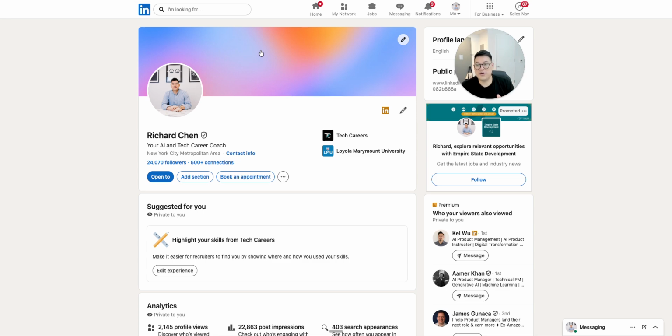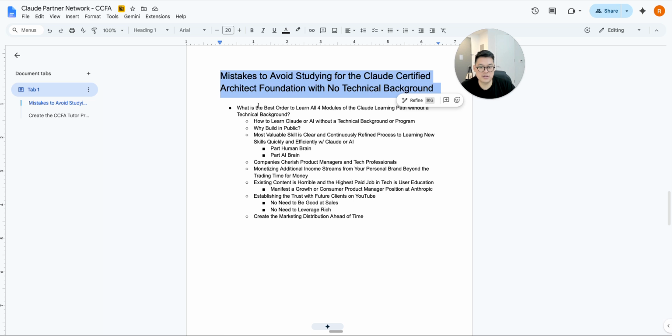Another reason why I want to go ahead and actually document this journey is a few things. Number one is, the most valuable skill right now is not going to be Claude Code 2.0 or Cursor or Replit or 11 Labs or any of those things. It's really having a clear and continuously refined process to learn new AI skills quickly and efficiently with Claude and with AI. Because there are so many new tools dropping right now that you need to have